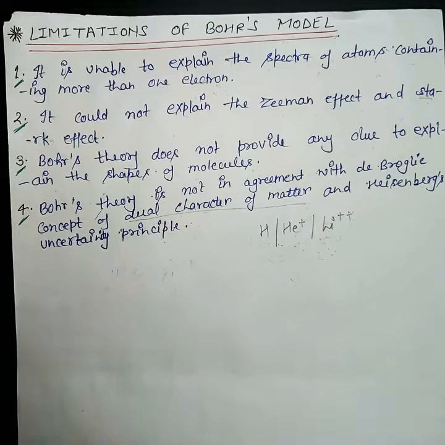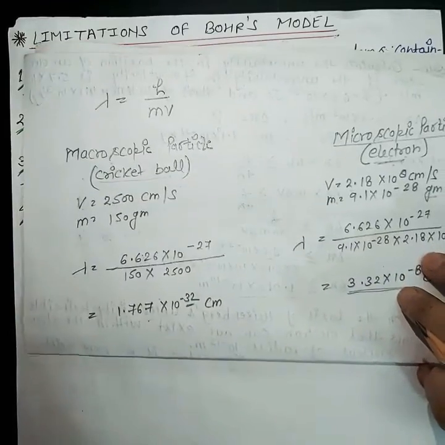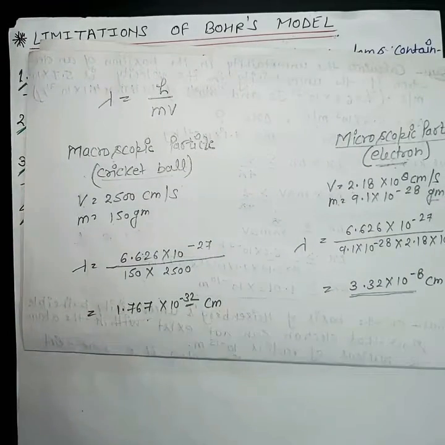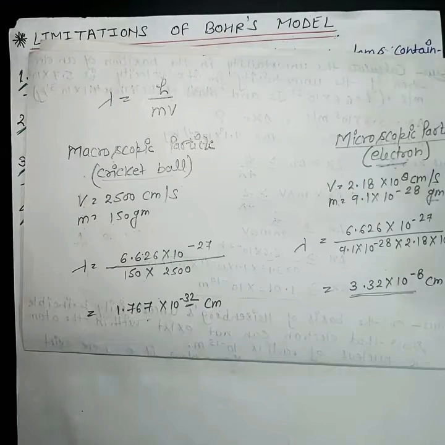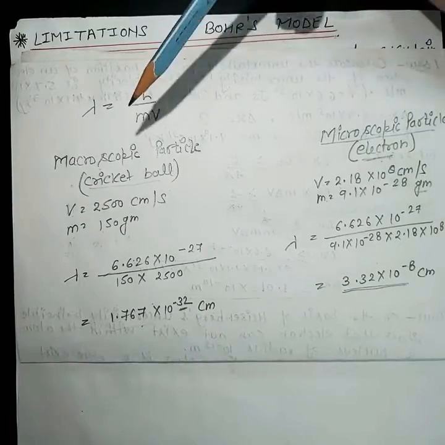So you must be thinking that if all the material particles around us have dual nature, then why do they not move like a wave around us? Let's see. As we know, de Broglie wavelength lambda equals h over mv. This is the standard formula.